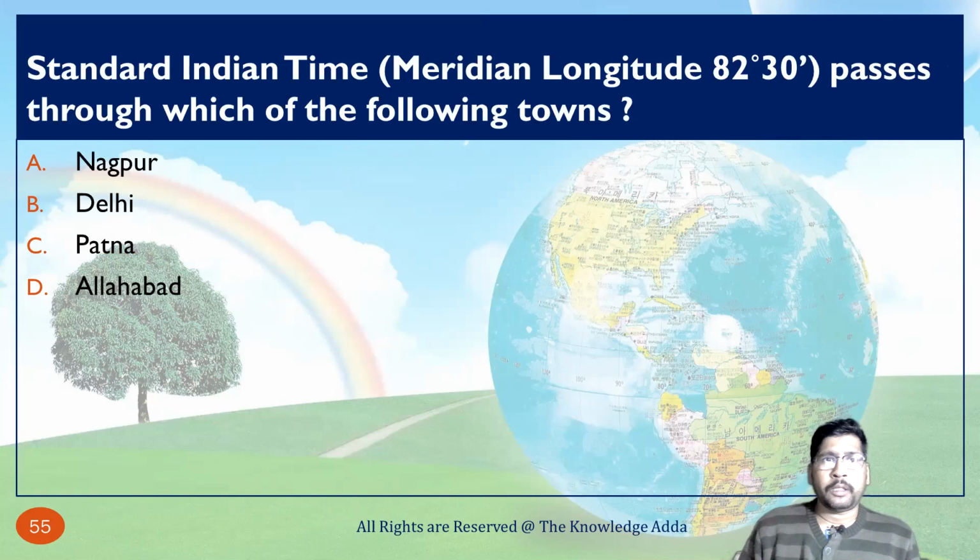The Indian Standard Time meridian longitude passes through which of the following towns? As you know, IST passes through 5 Indian states. One is UP, Madhya Pradesh, Chhattisgarh, and just check the answer.